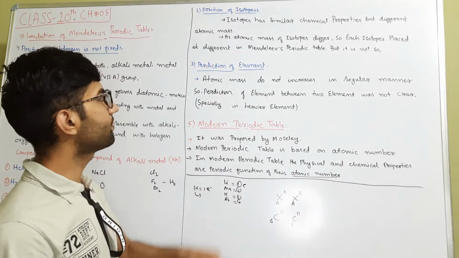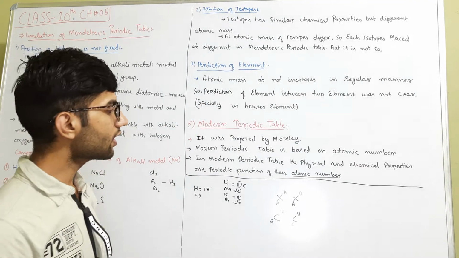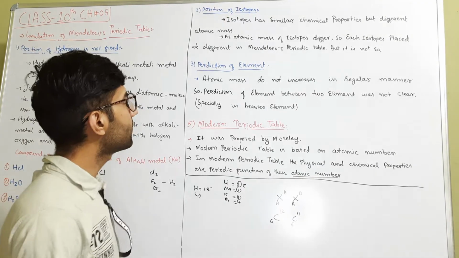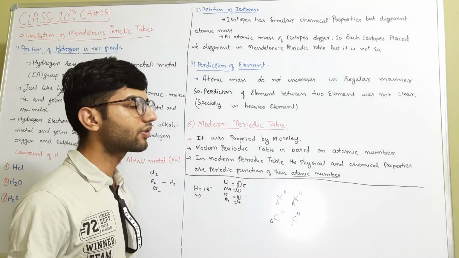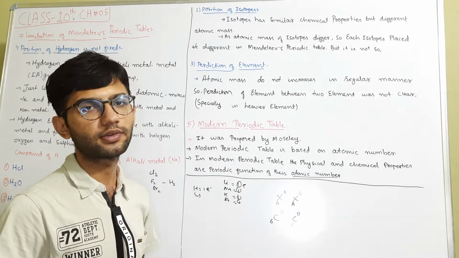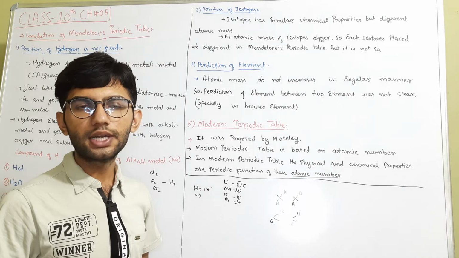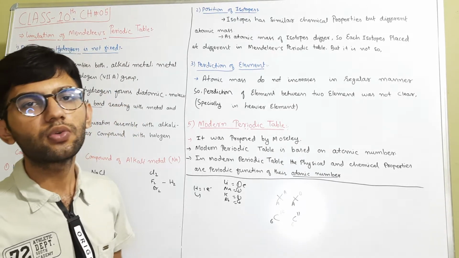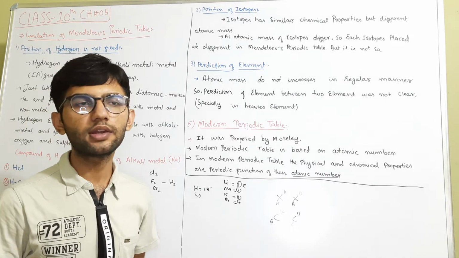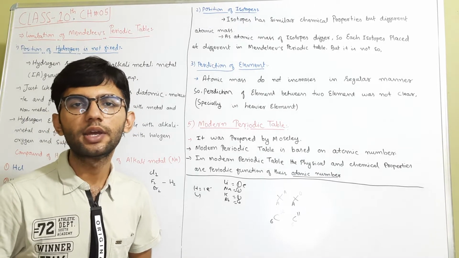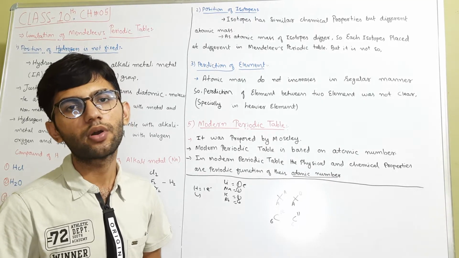And the third one is the prediction of elements. What are the predictions of elements? As you all know, the atomic mass does not increase in a regular way between two elements. Mendeleev predicted elements where there was no accurate atomic mass gap between two elements. Here he predicted eka-aluminium, which we now call gallium, eka-silicon, eka-boron, scandium and germanium.